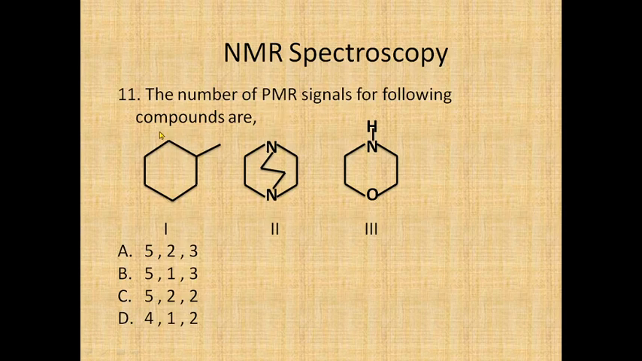So let's see this first compound here. How many types of protons are present here? This one is A, then this is B, these two are the same, so that's why it will be C, D and E. So it has 5 types of protons, and therefore it will give you 5 signals. A, B, C start with 5, so D will never be the answer. Okay, now we'll go for the second.